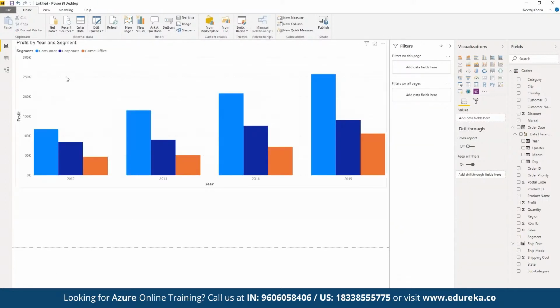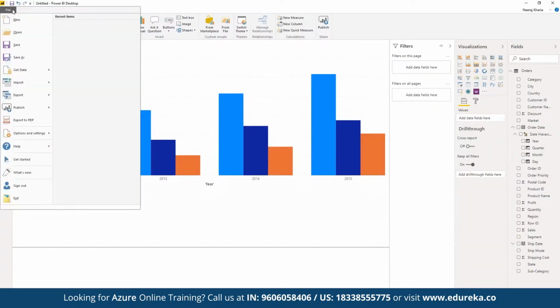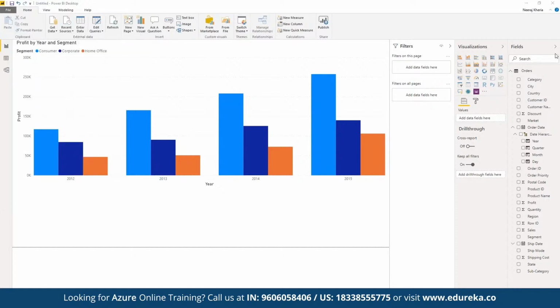And once we are done, we can simply go to the file section, and here we can save the entire report. We can export this to PDF as well, or we can generate a complete visualization dashboard where we can click on publish. And when we publish, we can create a complete dashboard through which the end users can interact with the entire data set that we have defined. So that they will be able to interact with how the data has been defined, and then they can work accordingly.